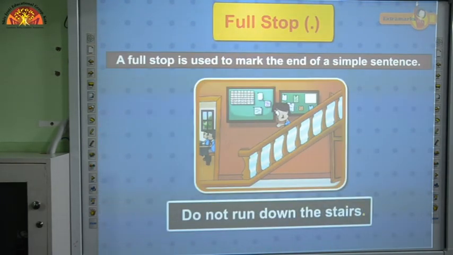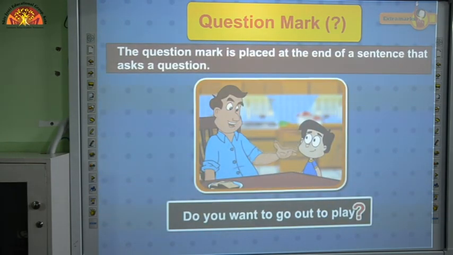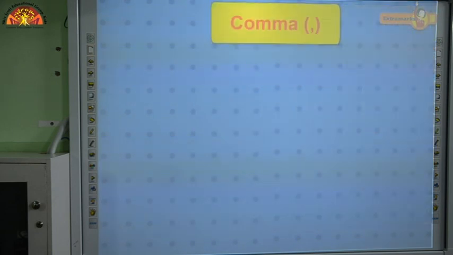Full stop. A full stop is used to mark the end of a simple sentence. A sentence starts with a capital letter and ends with a full stop. Question mark. The question mark is placed at the end of a sentence that asks a question. The sentence starts with a capital letter and ends with a question mark.